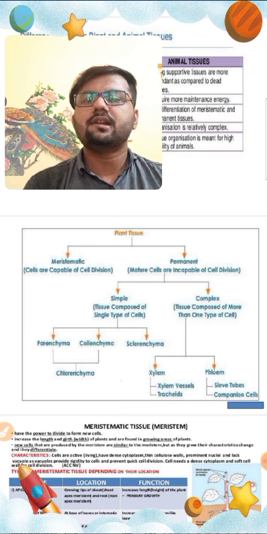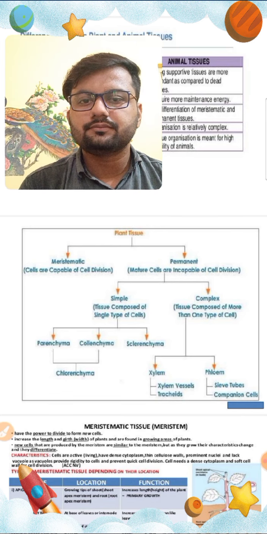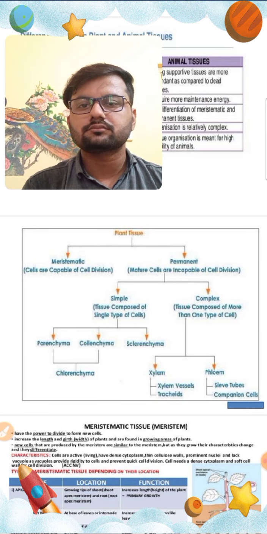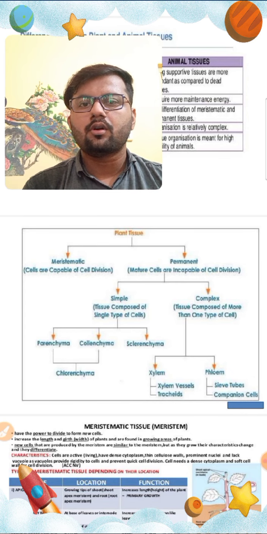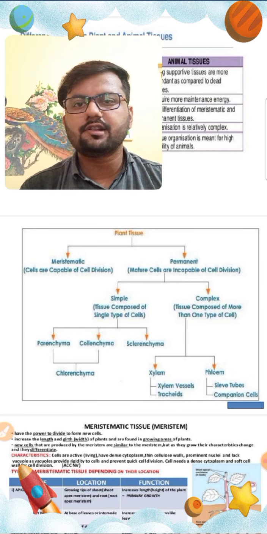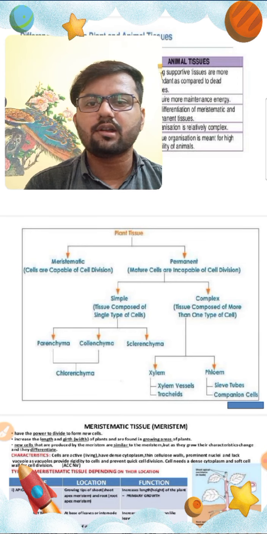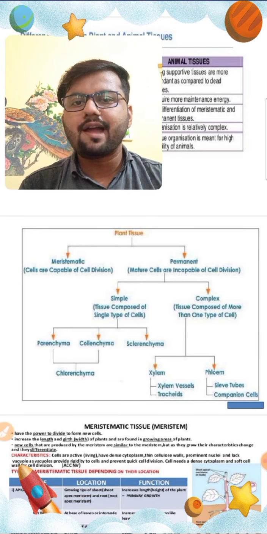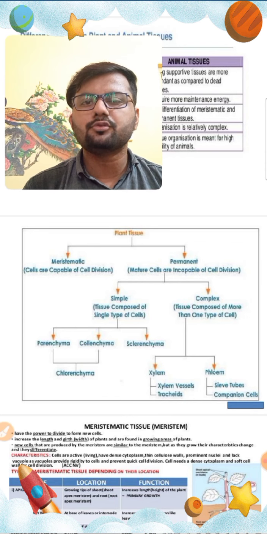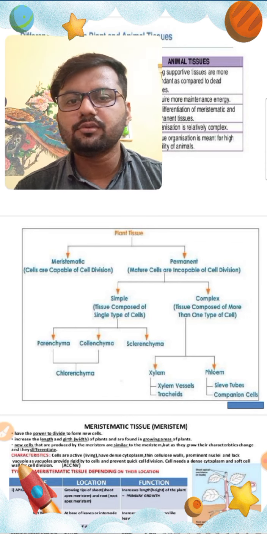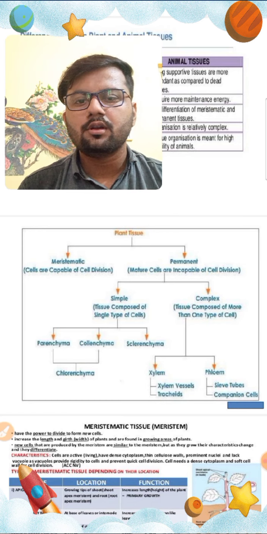So, my dear students of class 9th, I hope this sketch diagram of the classification of plant tissue is very clear to everyone. Once again, I am going to repeat this. Plant tissue is divided into two parts: meristematic tissue and permanent tissue.